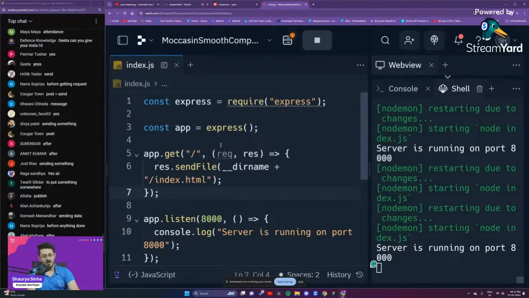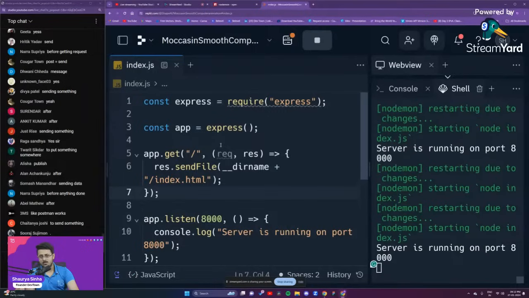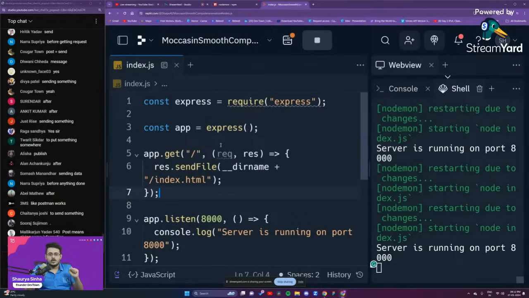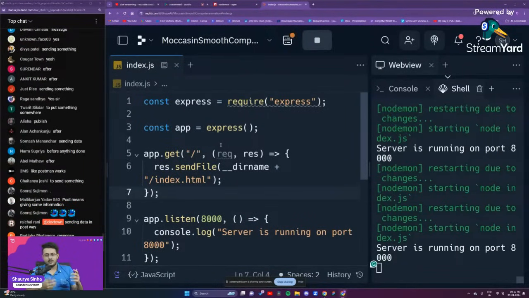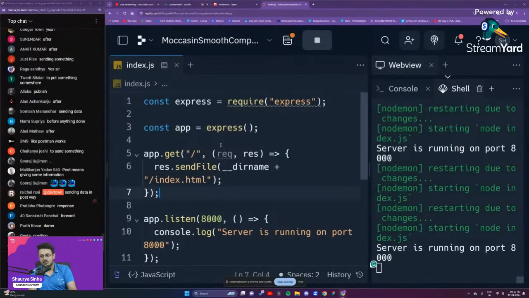Nevertheless, post, you think about it like letters, right? You send information from point A to point B. That is what a post basically means. In the exact same manner, when you're working with websites, there will be many instances where a user wants to send some information from his computer to the server. For example, you are filling up a Google form. Every single day, you have a Google form that you have to fill up to give your attendance.